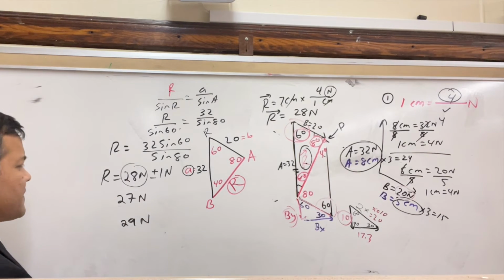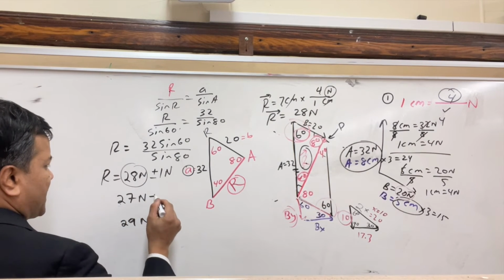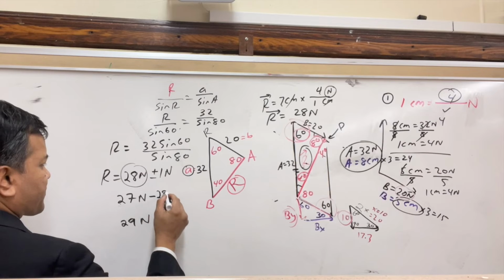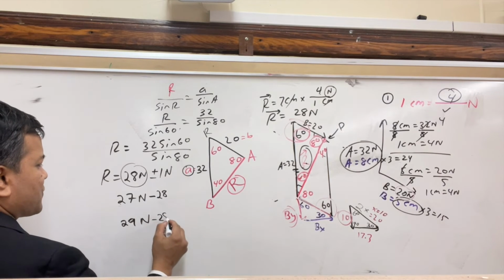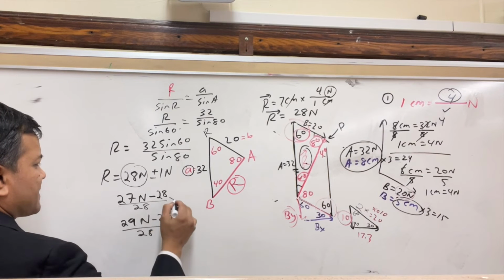How do you know? Say this is your measurement minus the true value. Divide by the true value. Times 100%.